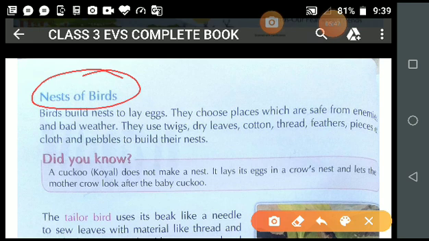First of all, understand the reason why birds build nests.